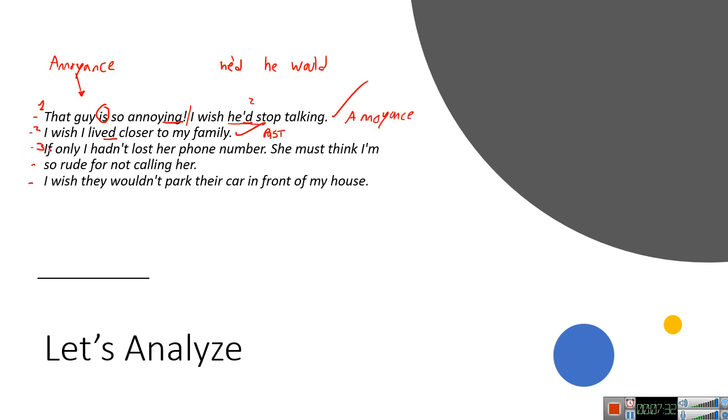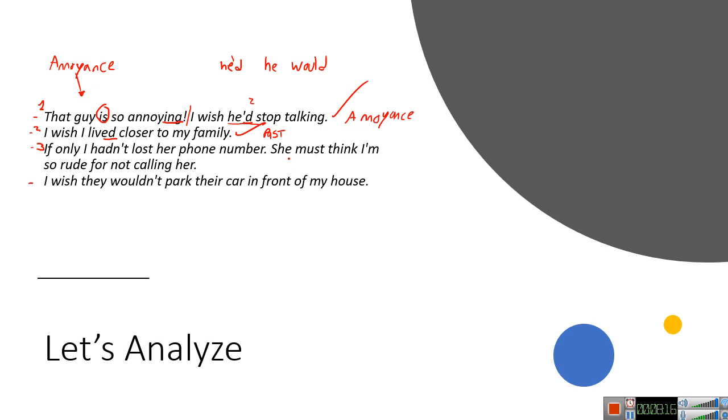Now, number three. If only I hadn't lost her phone number, she must think I'm so rude for not calling her. What do you think that one is about? Past, present, and why? Present, because he's talking about what he thinks she is thinking at the moment. If only I hadn't lost her phone number, she must think I'm so rude for not calling her.